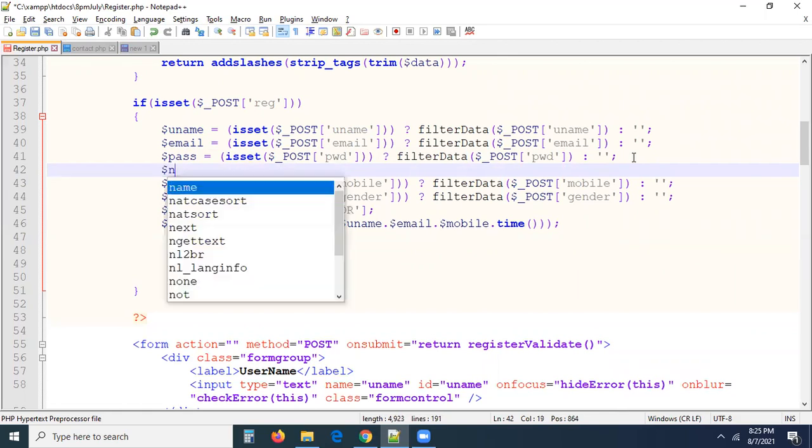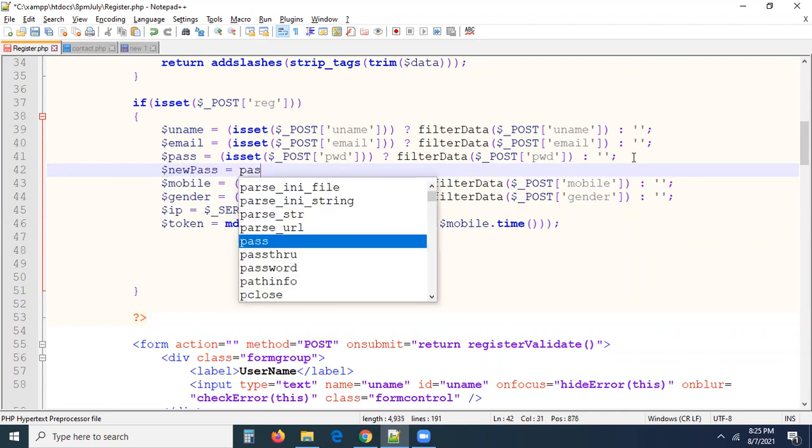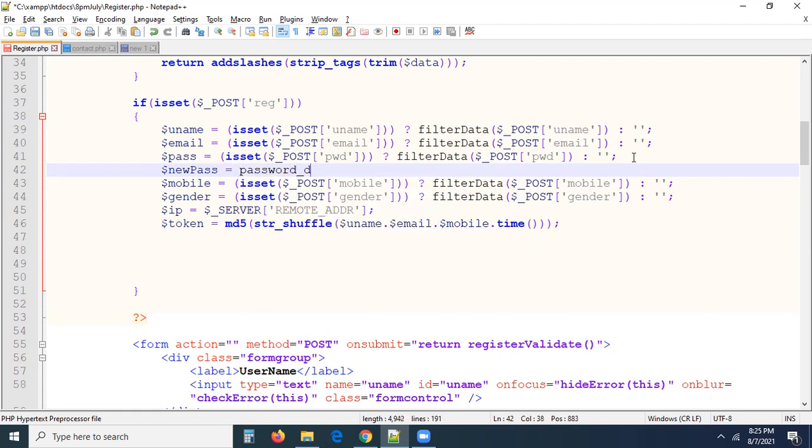Let us go with new pass equal to, I'm taking this into, there is a predefined password_hash method. To this, you enter the password that you entered in the form. That is the password you entered. To this, I'm passing an algorithm, PASSWORD_DEFAULT.